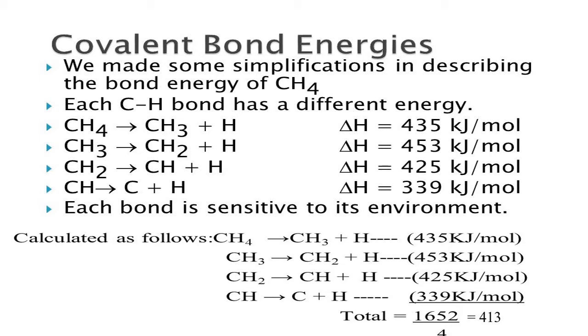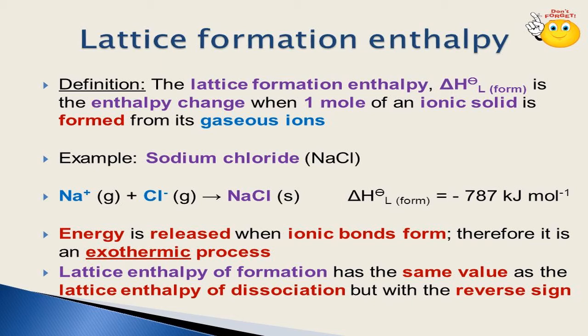Now lattice enthalpy. So what is lattice? Lattice is the regular arrangement of ions in 3D. This word is applied for ionic compounds. Whenever ionic compounds are formed, we use the word lattice. To arrange these ions in 3D, we require some energy, and that is called lattice enthalpy. The same amount of energy is required to break all those ions from the structure. This we already learned in the chemical bonding chapter.